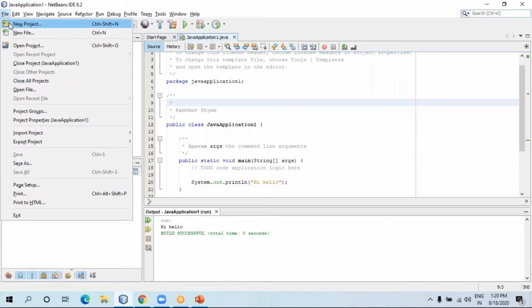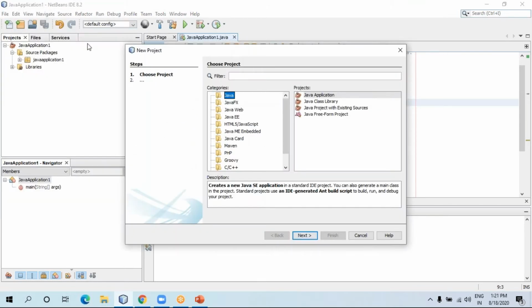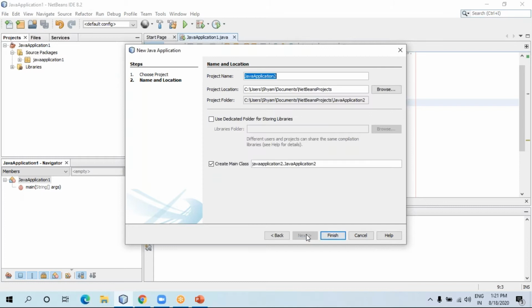Just click on File, then click on New Project. Just click Next. You can give any name. First of all, let me give JDemo1, which means this is the demo application. Let me finish the project. Just click on Finish.